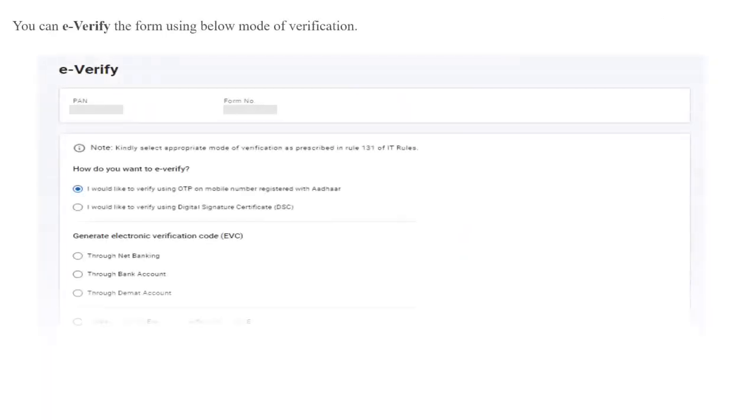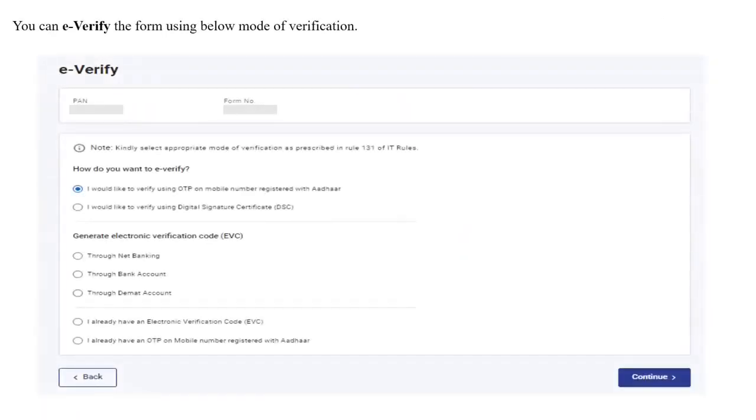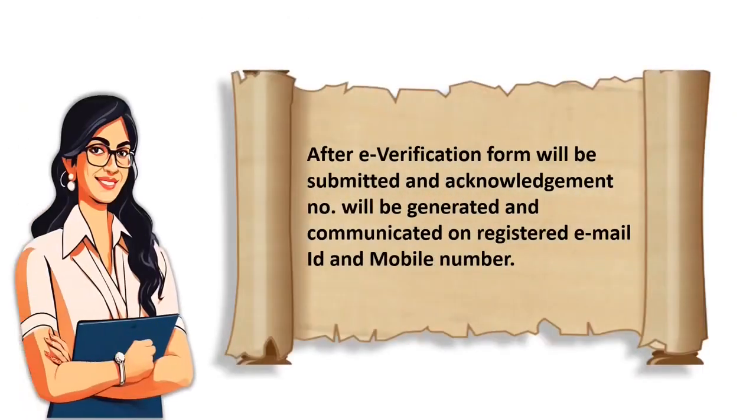Now you can E-Verify the form using any of the below modes of verification. After e-verification, the form will be submitted and acknowledgement number will be generated and communicated on the registered email ID and mobile number. Filing of Form 1 DTVSV is very easy.